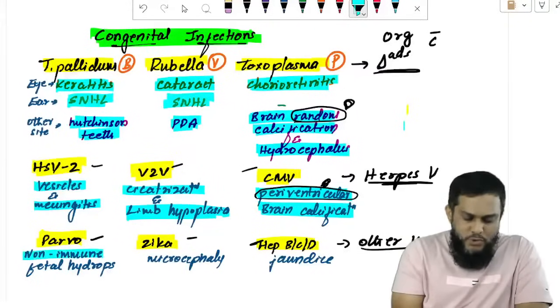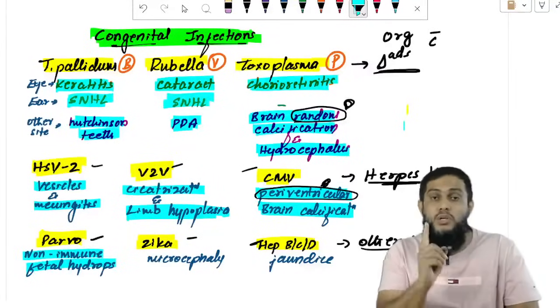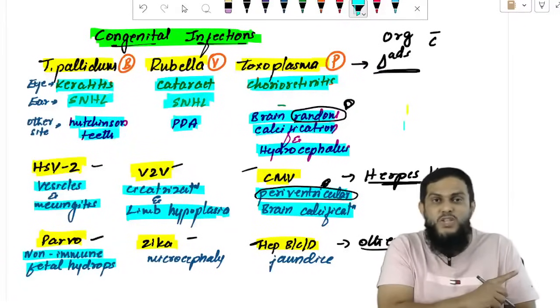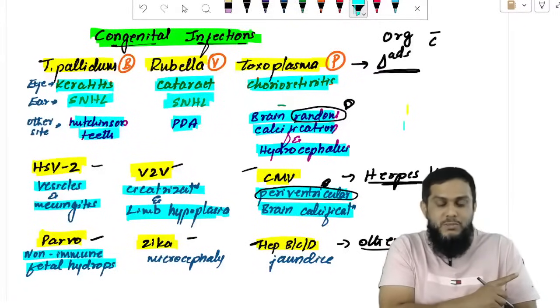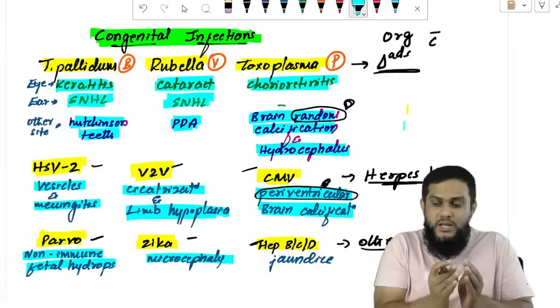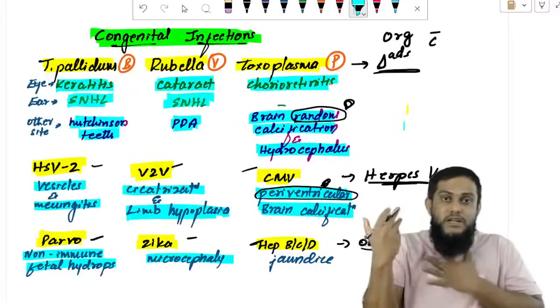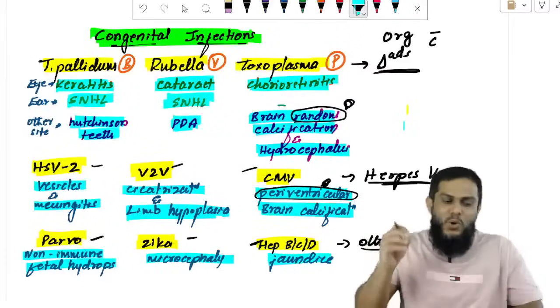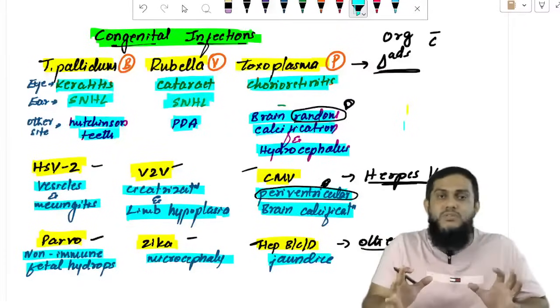Parvovirus, non-immune fetal hydrops. Non-immune, that is important, because immune fetal hydrops is seen with erythroblastosis fetalis or Rh incompatibility. Zika virus, microcephaly, small head. Micro means small, cephaly means head, microcephaly small head. Sir, hepatitis B, C, D, jaundice. All the important organisms causing congenital infection.